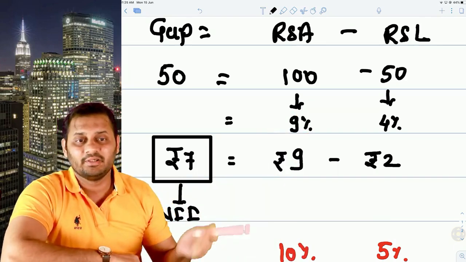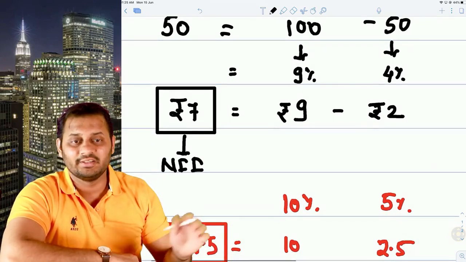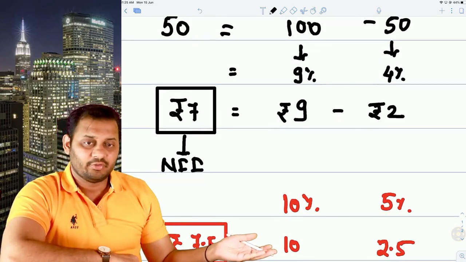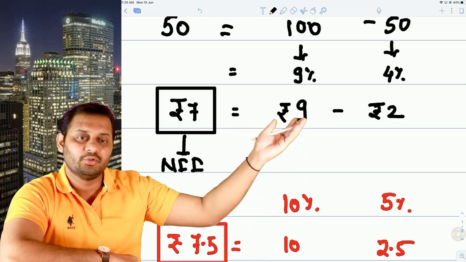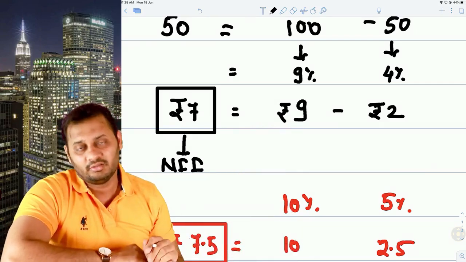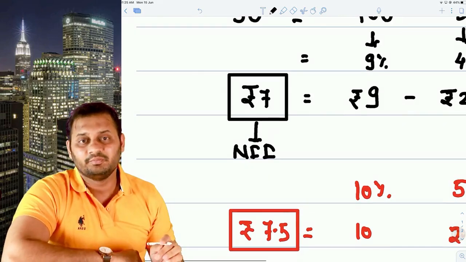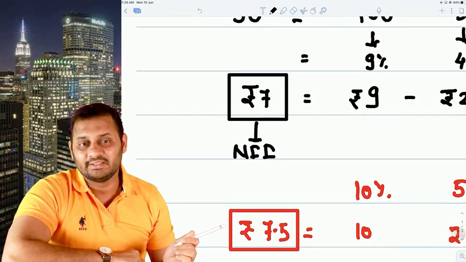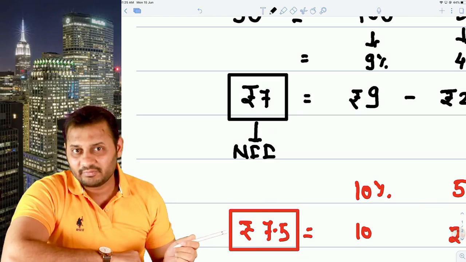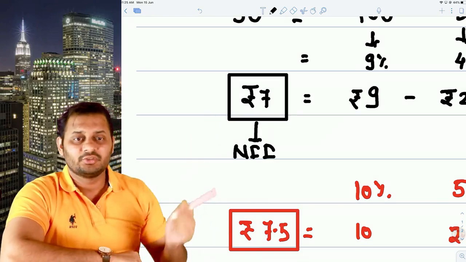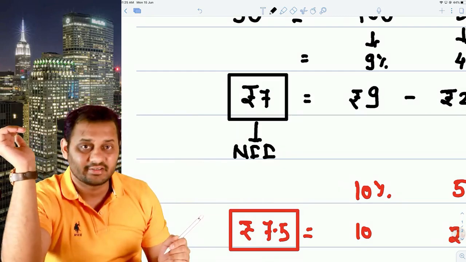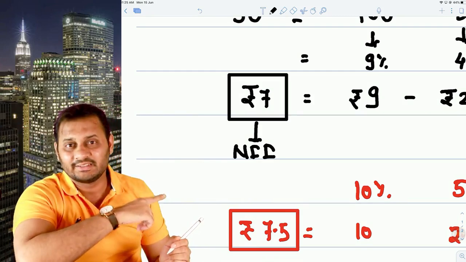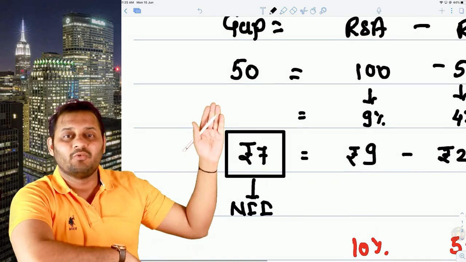This 10% will be applicable on 100, so our earning will increase from 9 to 10 rupees, and the payment will also increase from 2 to 2.5. But net interest income in total will increase. So 10 minus 2.5 is 7.5, right? So 7 to 7.5. What has happened? Because of the increase in interest rate, the net interest income has increased because the gap was positive.